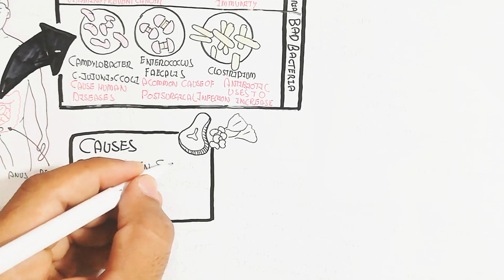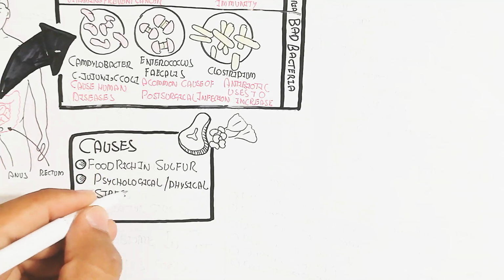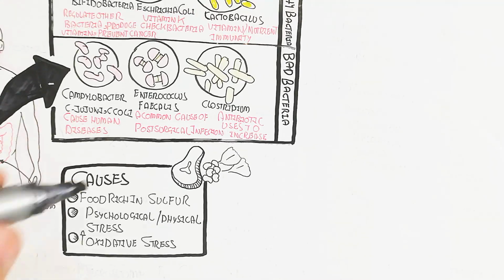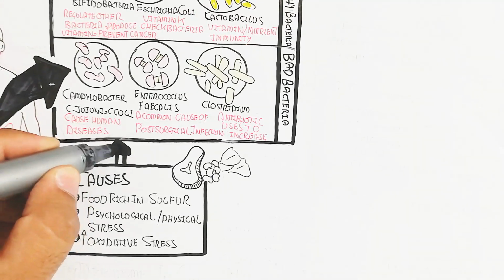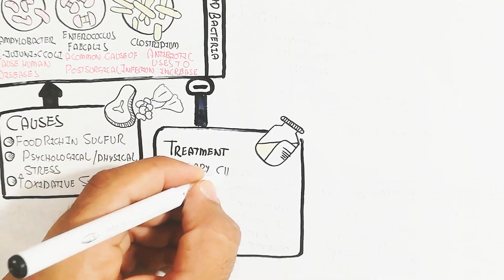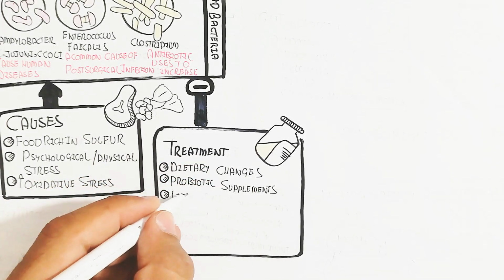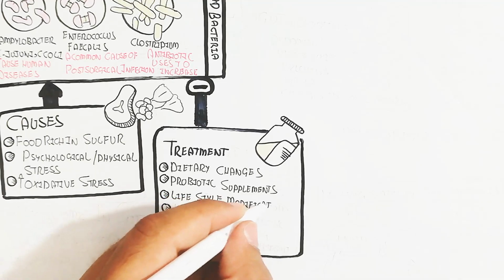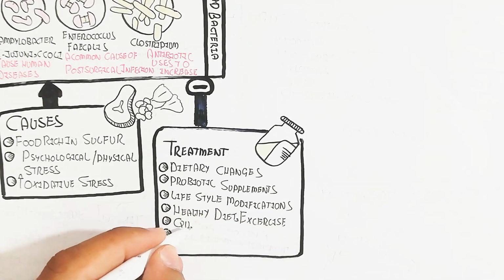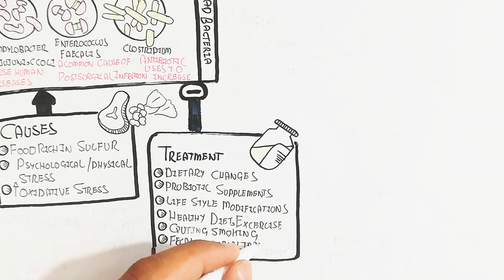The causes of the bad bacteria are food rich in sugar, psychological and physical stress, as well as oxidative stress due to inflammation, or inflammation due to infection of the large intestine. On the other hand, how do we treat this and inhibit the bad bacteria? It is through dietary changes, probiotic supplements, lifestyle modification and a healthy diet, exercise, quitting smoking, and basically the fecal microbial transplant.